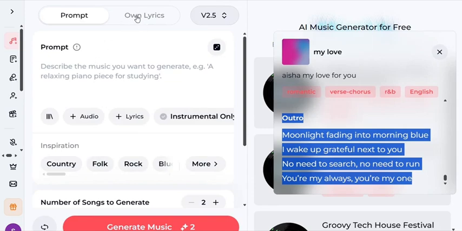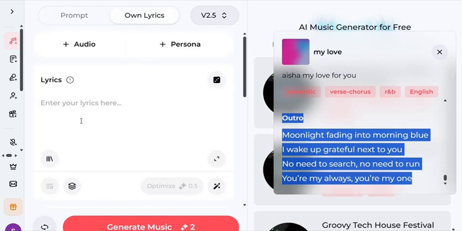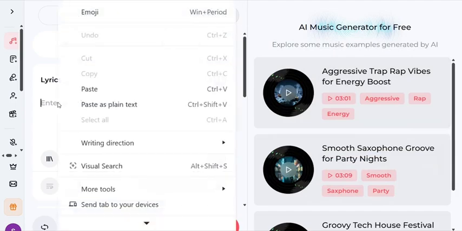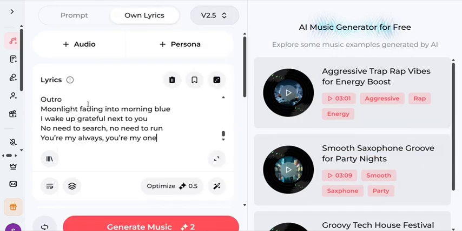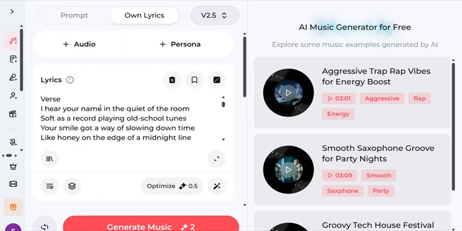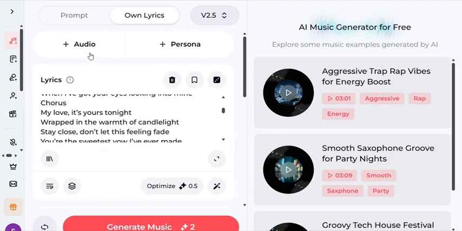If you bring it to own lyrics, as you can see, own lyrics here. If you have your own lyrics, yes, we have our own lyrics, we have already generated the lyrics. So all we need to do is just paste the lyrics here. After pasting, everything about the lyrics is here. You can also upload audio. If you have audio or a voice you recorded, you can also upload it here.